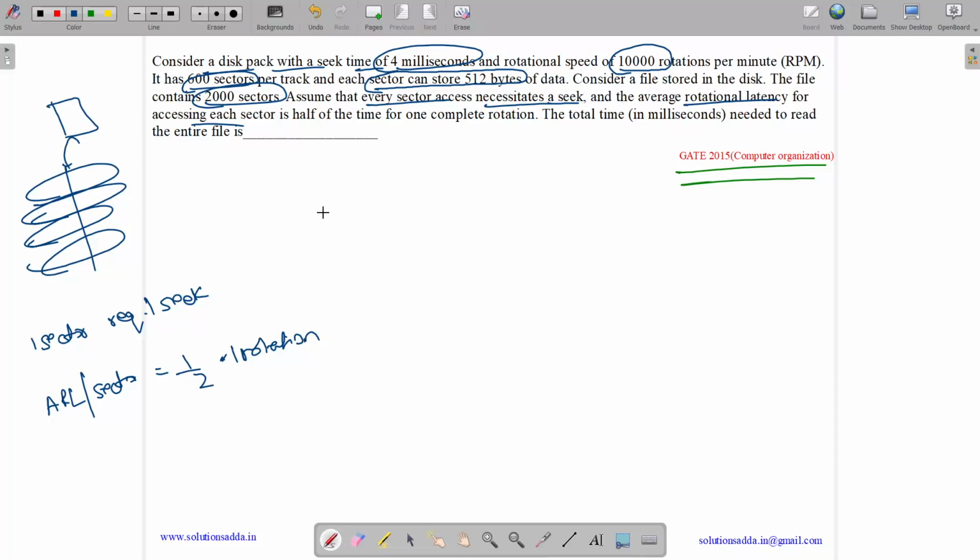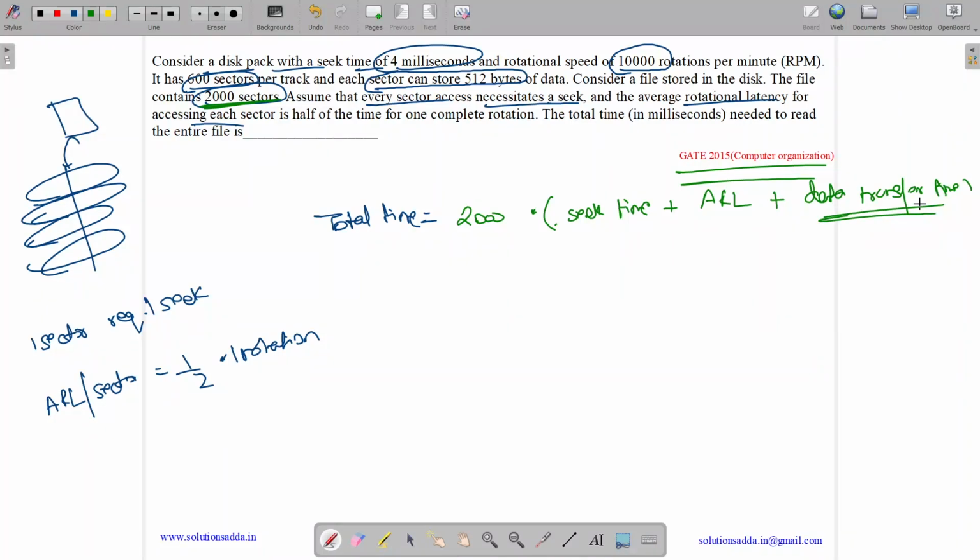Okay, so what will the total time contain? So total time will be equal to, see, we have total 2000 sectors, so it will be equal to 2000 into the seek time, which is the time for seeking, plus average rotational latency, plus the time to transfer the data from the file. So plus data transfer time. Okay, now see, we are not given this data transfer time. We need to calculate this.